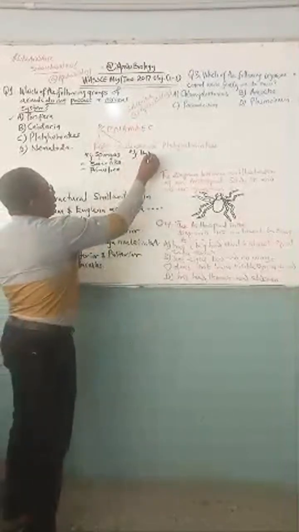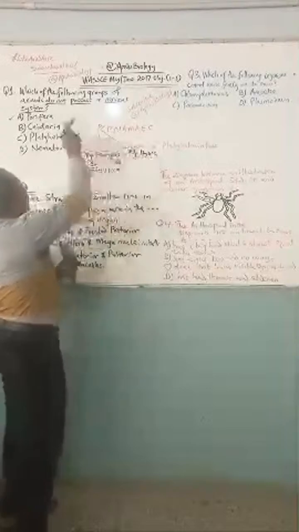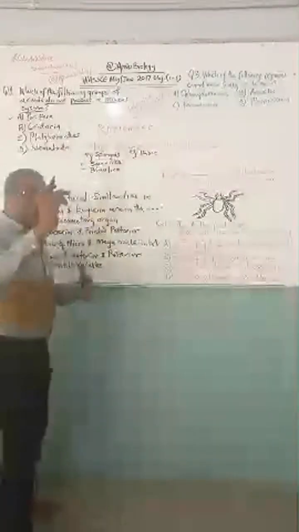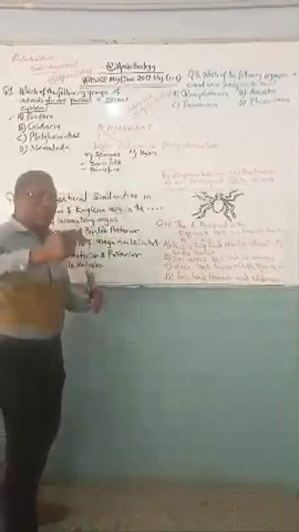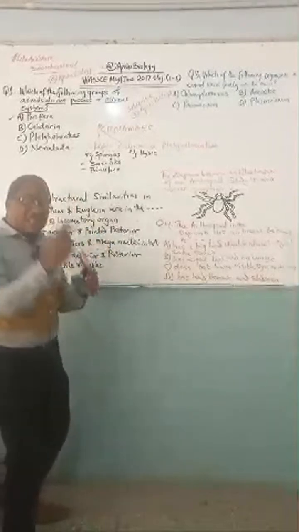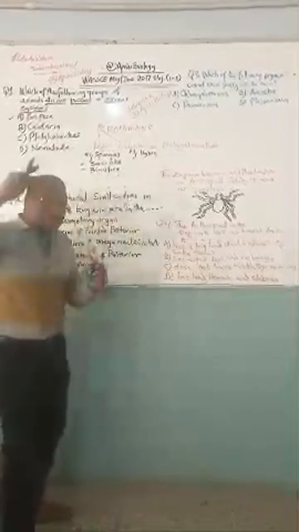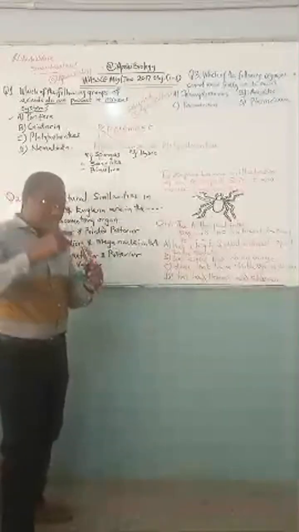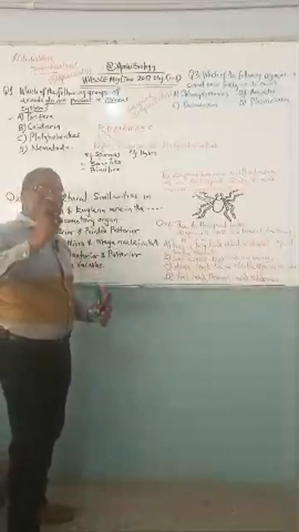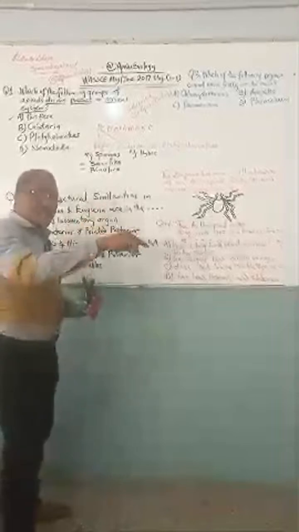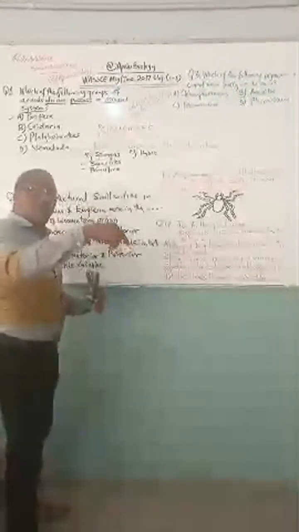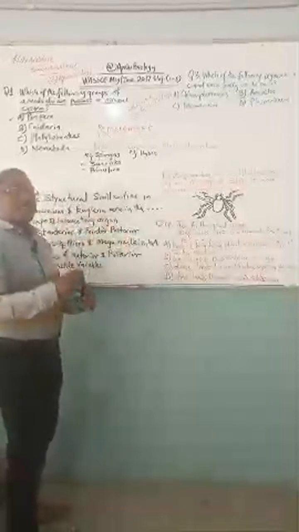Hydra is a good example of Coelenterata. And Hydra, as a Coelenterata under Cnidaria, has tentacles. These tentacles have things called nematocysts. Go to my video, you will see what I talk about nematocysts. These tentacles that have nematocysts are stinging cells that kill their prey. For these stinging cells to kill their prey, they have the ability of sending electrical signals to their nervous system. So Cnidaria, they have nervous system.